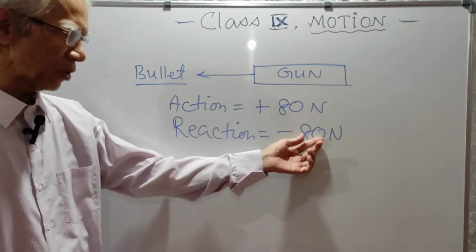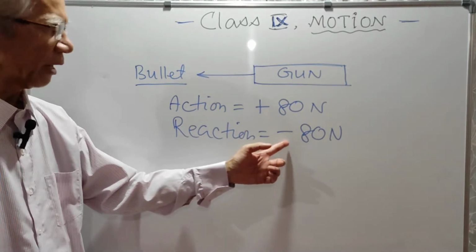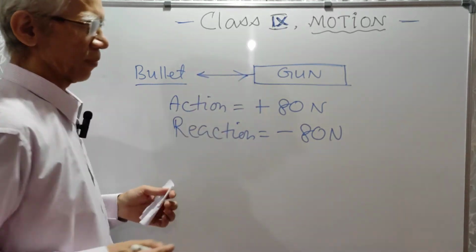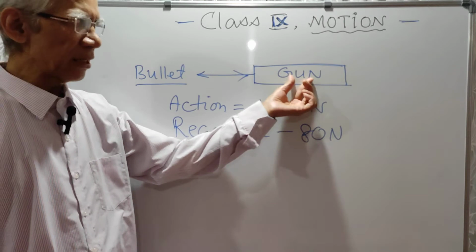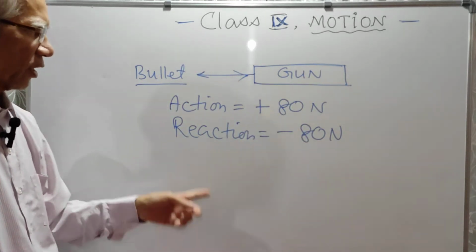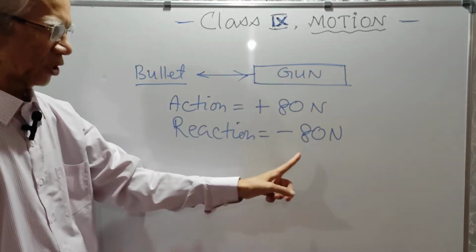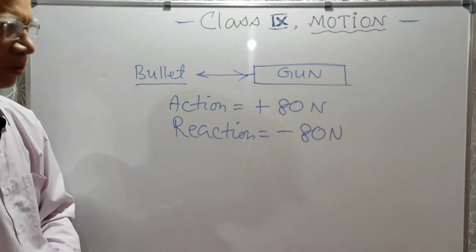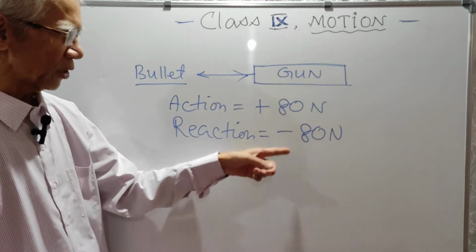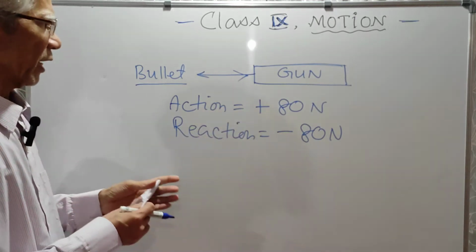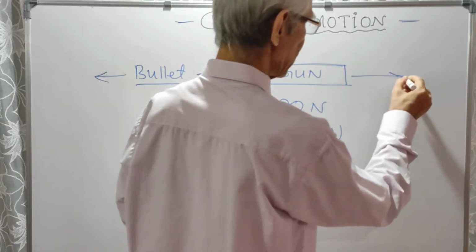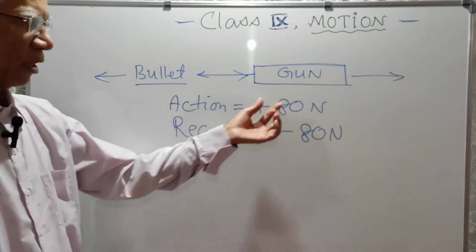So this 80 Newton of equal and opposite force is being applied by the bullet on the gun. So action is by the gun on the bullet, that is plus 80 Newton. And the reaction is by the bullet on the gun, which is minus 80 Newton. You followed? Now these two are equal and opposite, no doubt. Equal, 80 Newton, opposite, one is plus, other is minus. So action is in this direction towards west, and reaction is on the gun towards east. Alright, so equal and opposite.